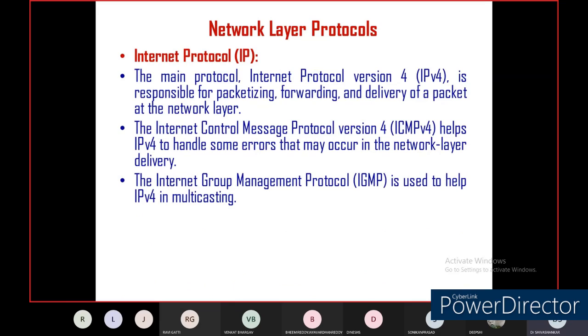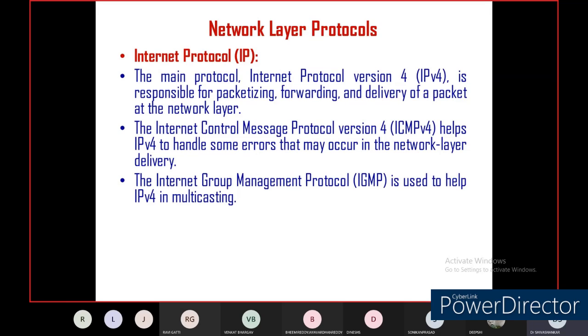One more protocol in the network layer is IGMP, Internet Group Management Protocol, which is used to help IPv4 in the multicasting technique. So there are unicasting and multicasting techniques. As we discussed in the previous section, between source and destination any number of paths can be connected.